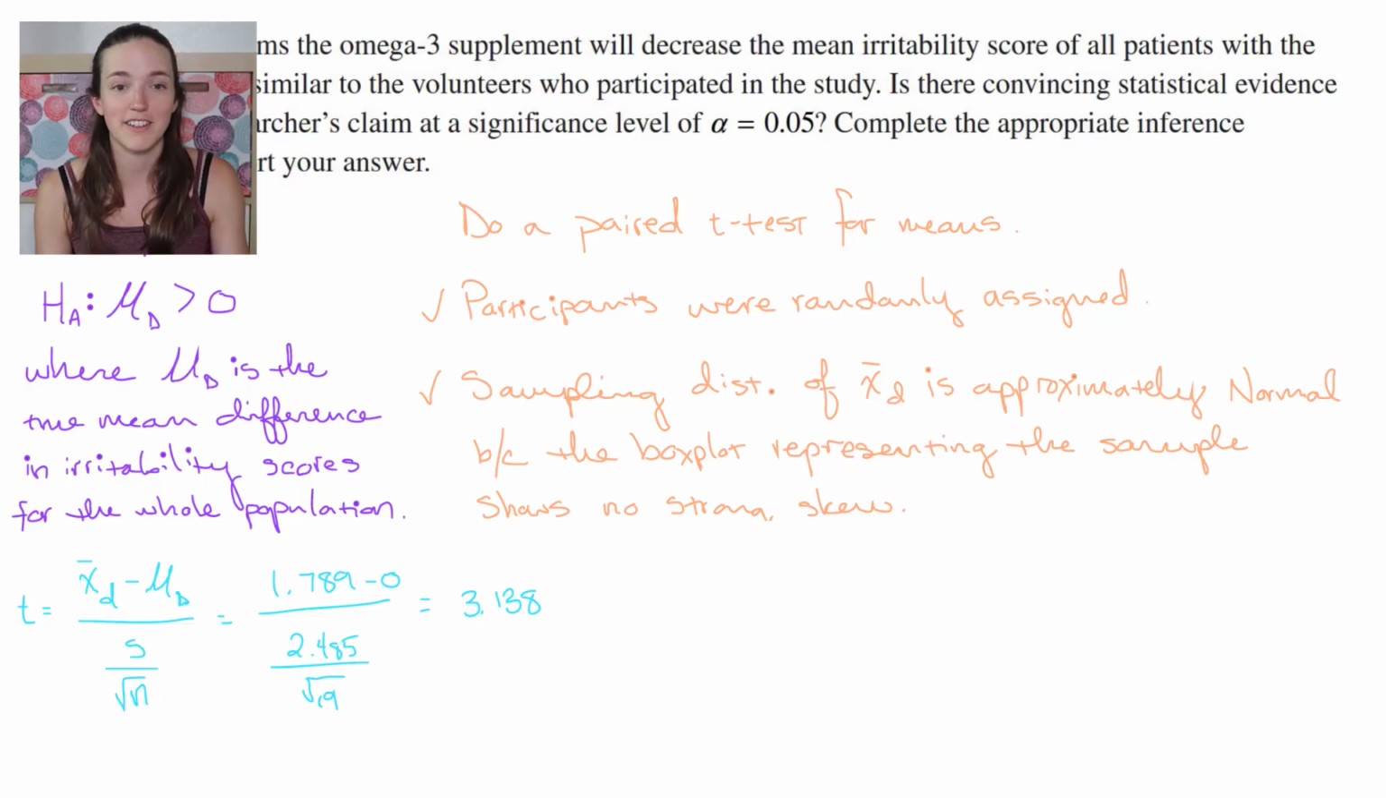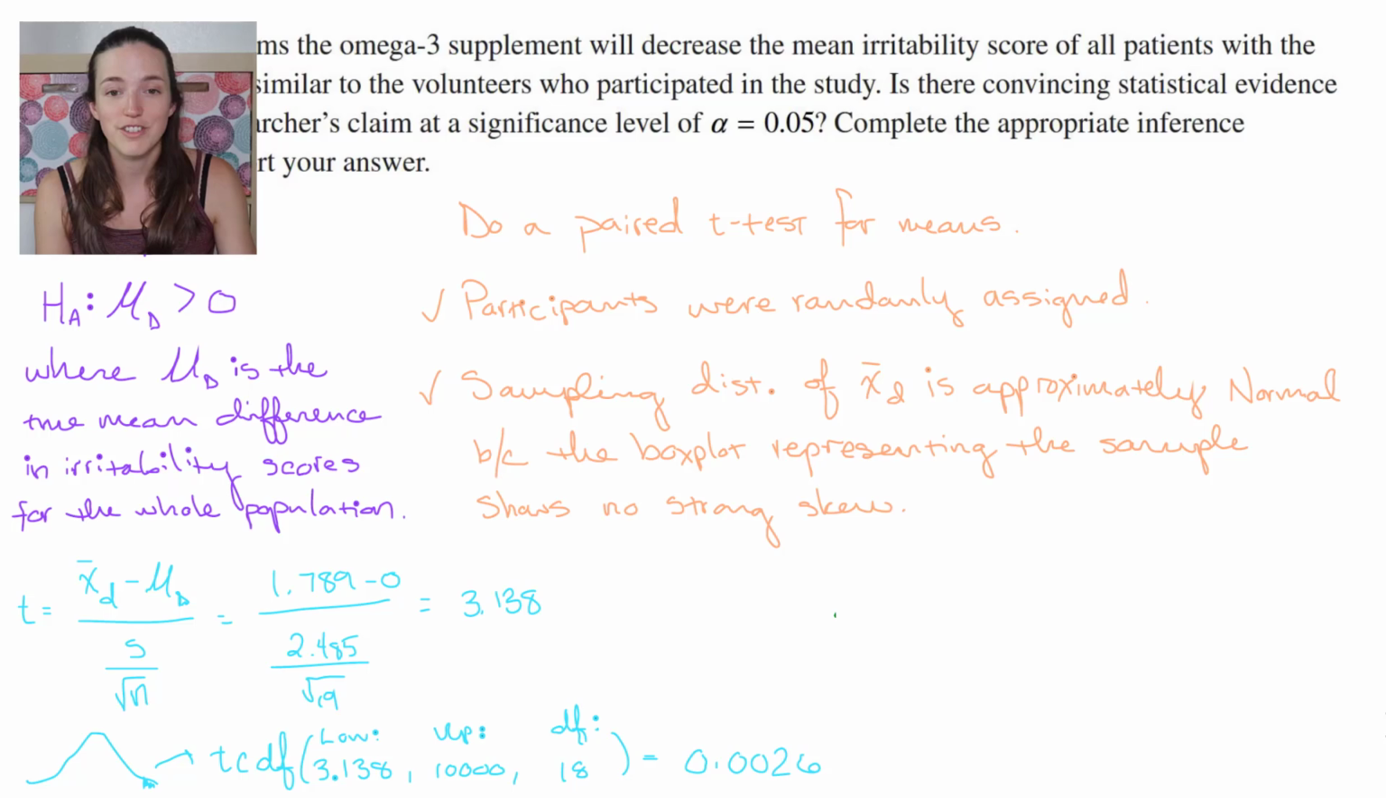So I'm going to go over to my calculator and do t CDF. Lower is 3.138, upper a very big number. Degrees of freedom is n minus 1, so I'm going to do 18. And I got 0.0026, a very, very small p-value.